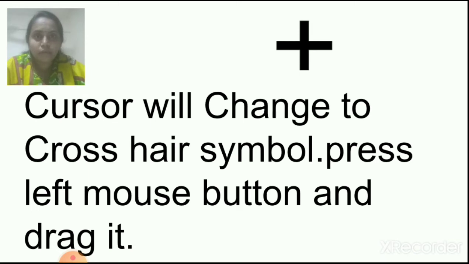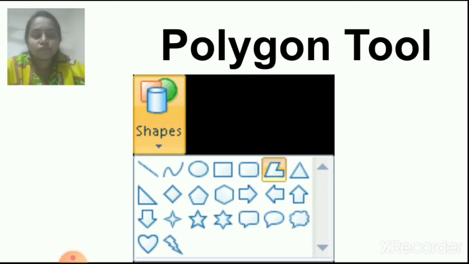That shape will come on the screen. Okay, children, these are the tools. Okay, different shapes. Now, polygon tool, as I told you, this is a polygon tool which is highlighted in the orange color. Okay, click on that polygon tool.